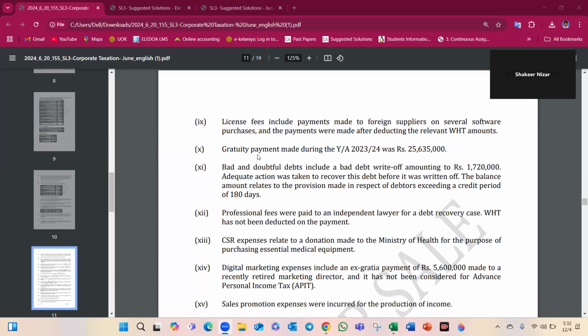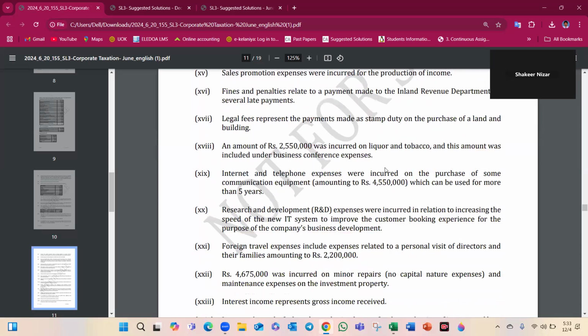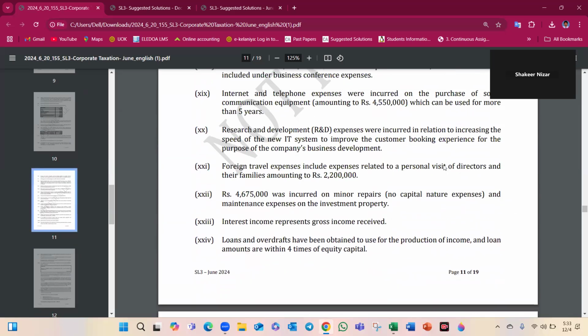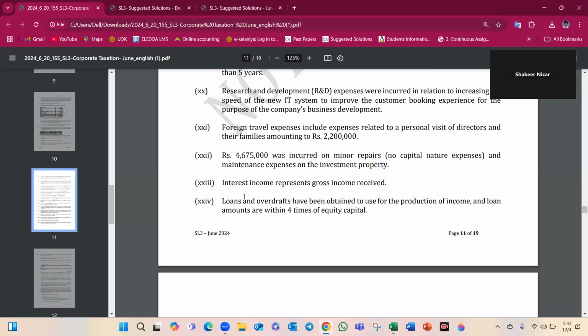Gratuity made can be deducted, because for the provision amount you need to add back, and the payment made in terms of cash can be deducted. Foreign expense includes personal visit of directors. This is a domestic expenditure, in that case it is not relevant to the production of income or only for official purpose, so you want to add back here. Gross income is it.